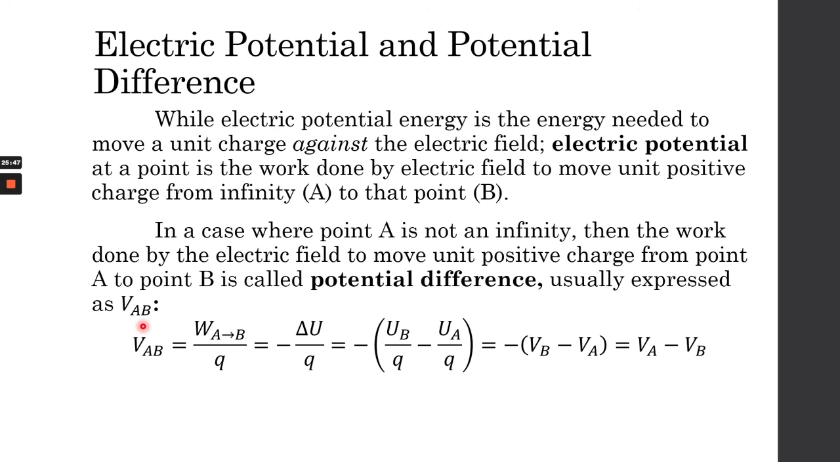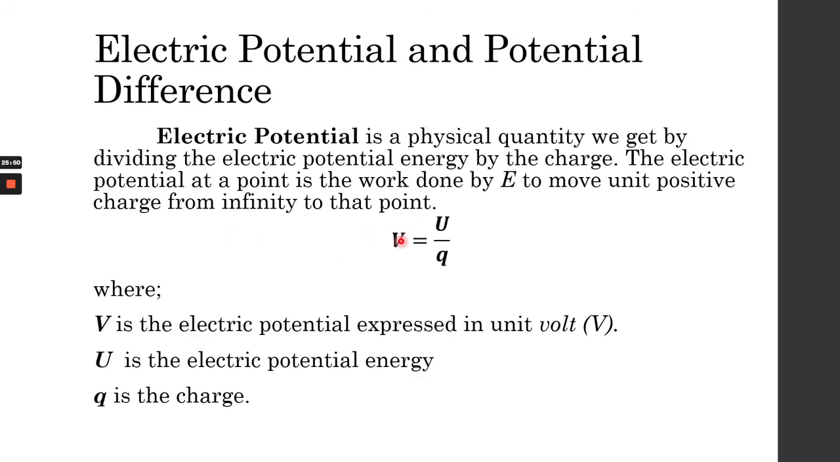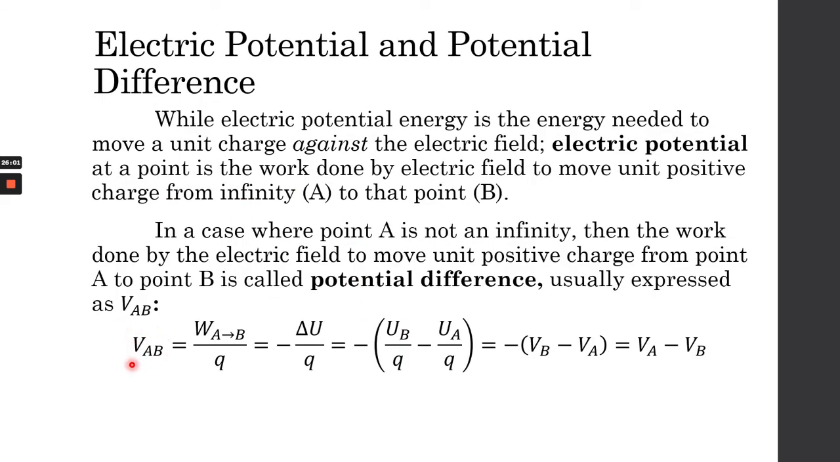Earlier we only had V, right? But since we are now talking about two points, not infinity to a point, but point A and point B, we have to use VAB. So VAB is equal to the work done for a unit positive charge to move from A to B, divided by Q. And we know that work W is equal to negative delta U, so VAB is negative delta U divided by Q.